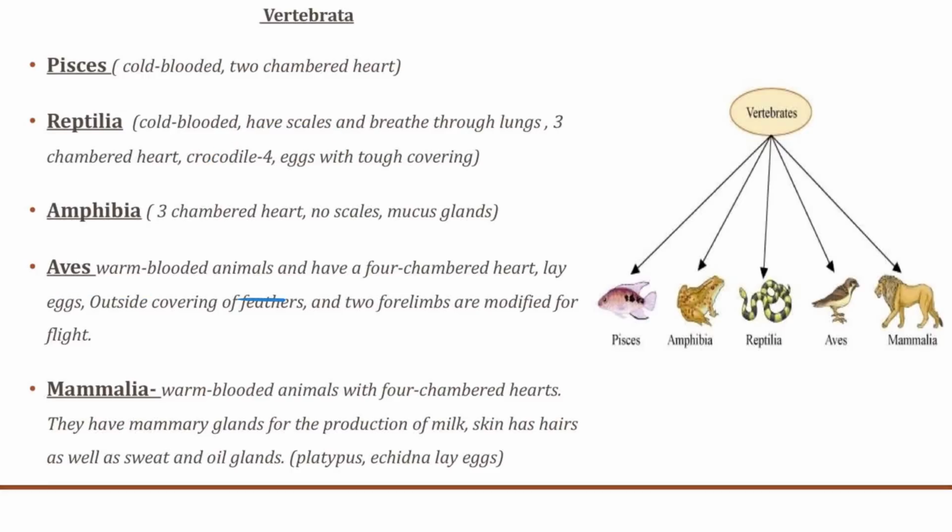Aves are the warm-blooded animals. These basically constitute the birds, which have a four-chambered heart, and they lay eggs. Mammalia are warm-blooded animals, as we all know, and have four-chambered hearts. They have mammary glands for the production of milk. Skin has hair, as well as sweat and oil glands. Platypus and echidna, they basically lay eggs.